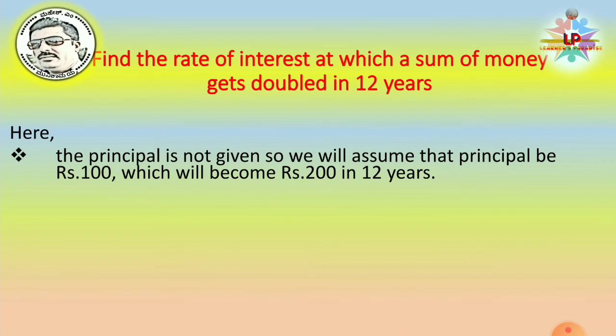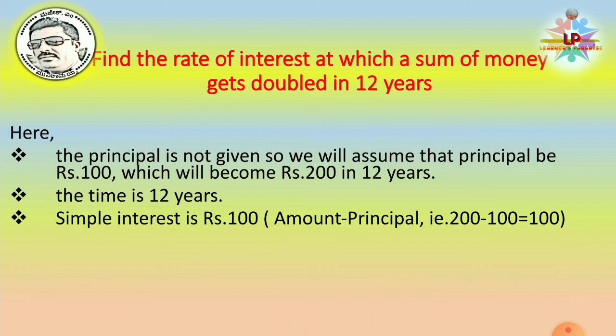So amount minus principal is simple interest. So here if the amount is 200 in 12 years and the principal is 100, the simple interest will be 100 only. Now the time is 12 years. The simple interest is amount minus principal. As I already told you, in 12 years the sum will be 200, as we assumed that the principal is 100. So 200 minus 100 is 100, that is simple interest.